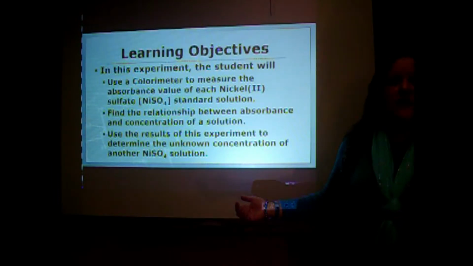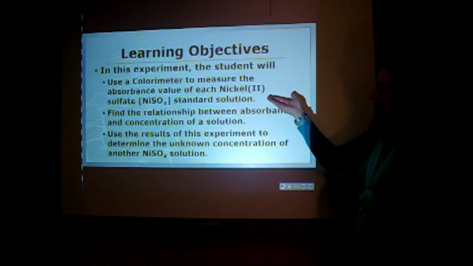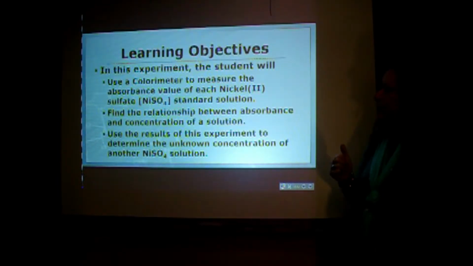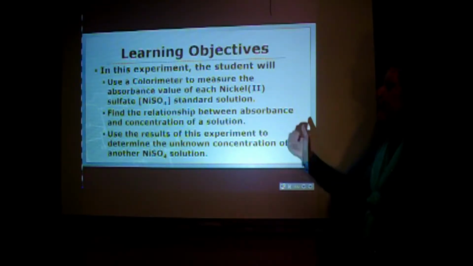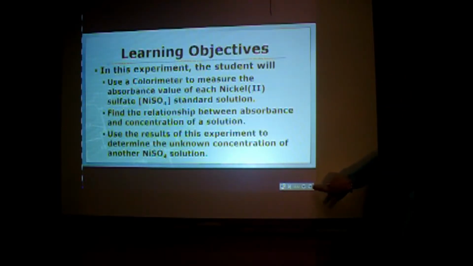Our learning objectives in this experiment for today's video include the following. The student will use the colorimeter to measure the absorbance value of each nickel 2 sulfate standard solution, find the relationship between absorbance and concentration of the solution, and use the results of this experiment to determine the unknown concentration of another nickel 2 sulfate solution.